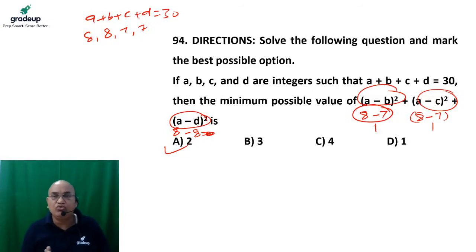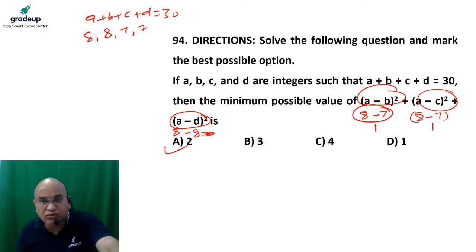The remaining 3 values go to b, c and d easily. So the minimum value of this function would be 2. And if I put a is equal to 7, then b also equals 7. So we can do this way also.